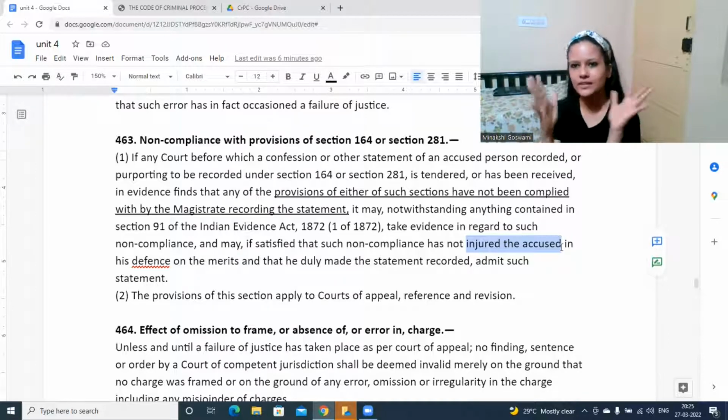The main purpose is that justice should be served. Both parties should get the opportunity to fairly defend themselves and put their point in front of the court. If that is happening, then some kind of irregularities might be ignored by the court as well.